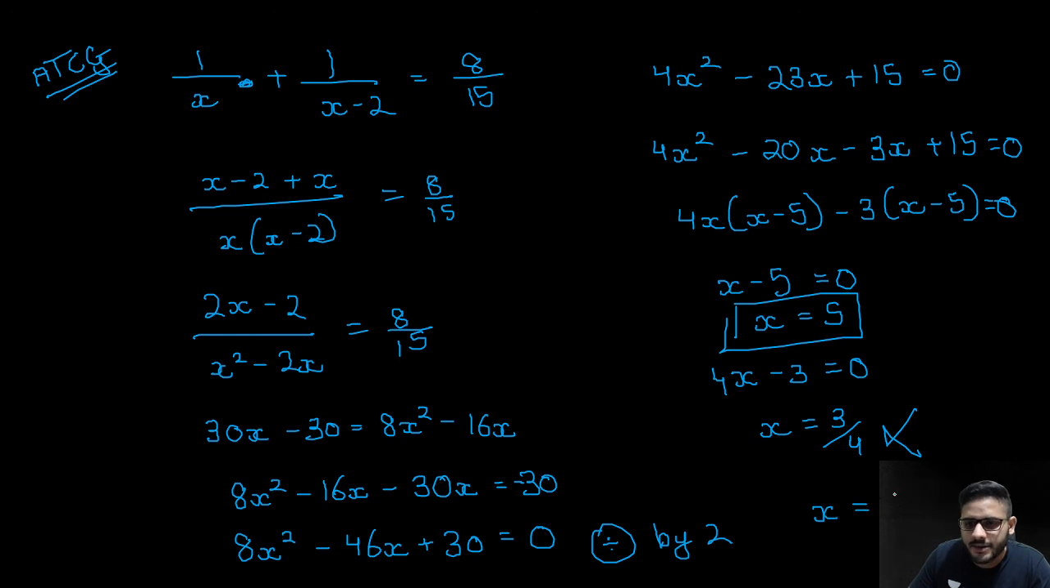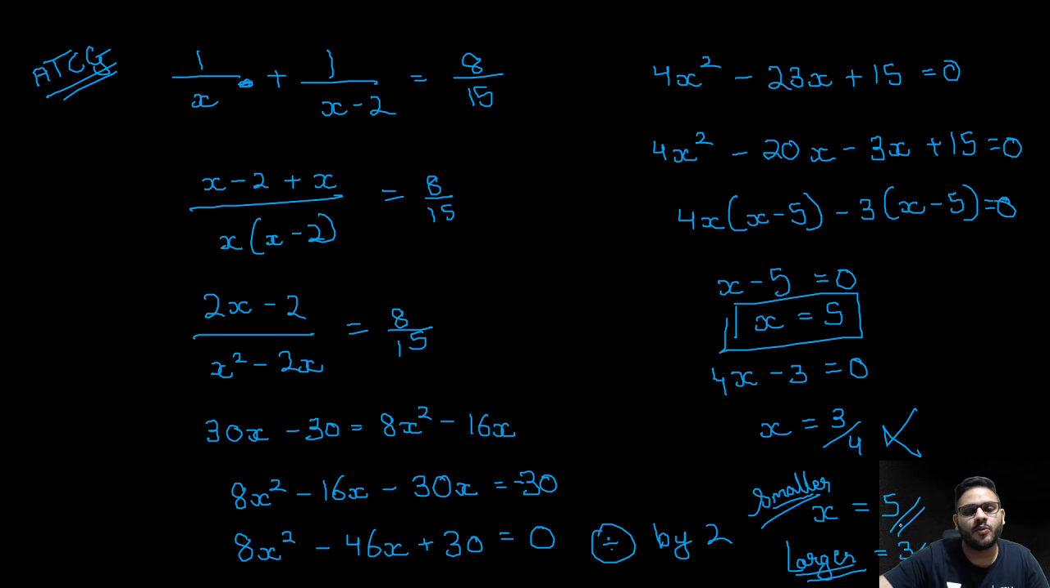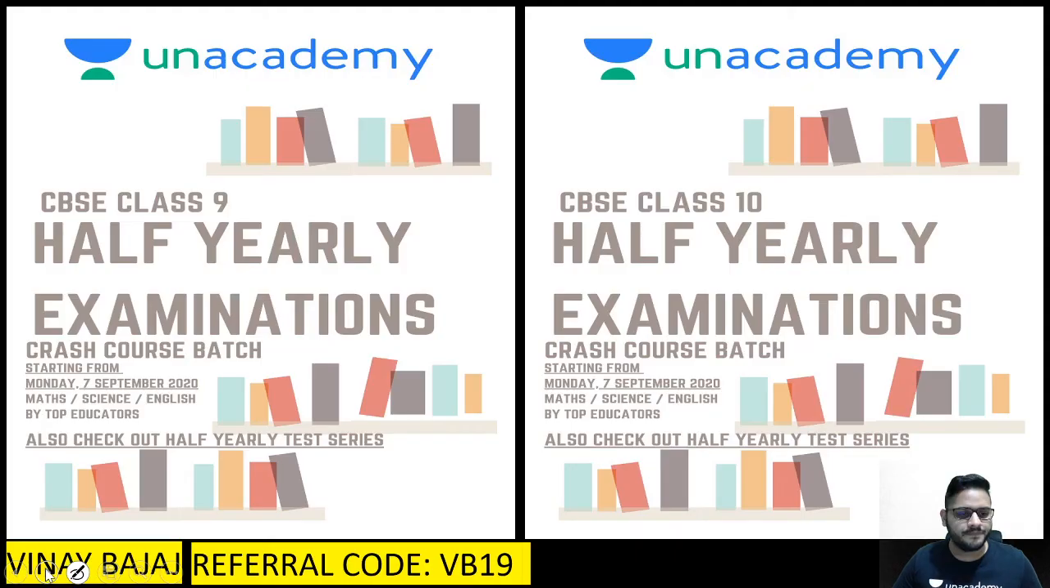So if x is equal to 5, that is the smaller tap, then the larger tap will be 3. Is it very clear to everyone? Very, very clear. All right. So this was part 1, guys.